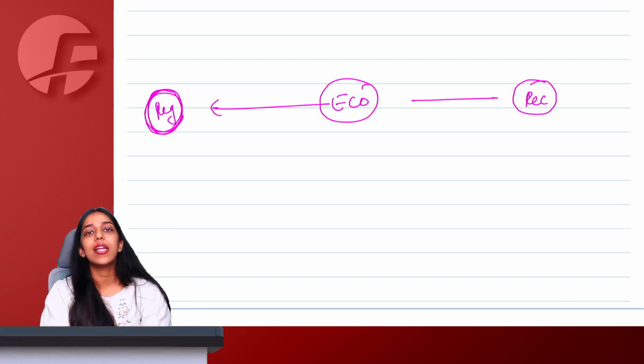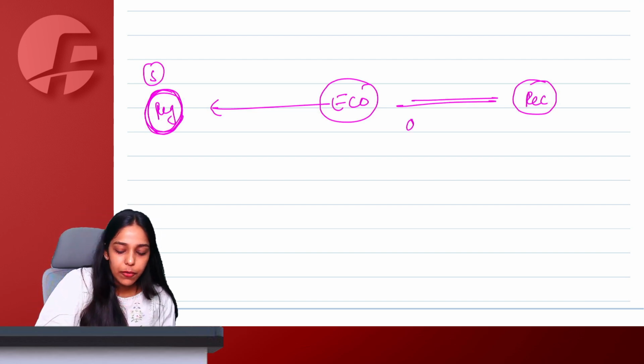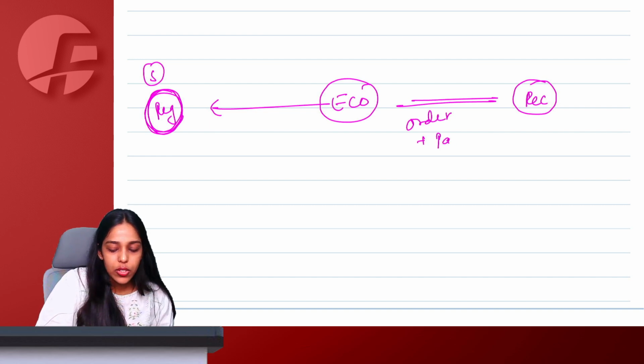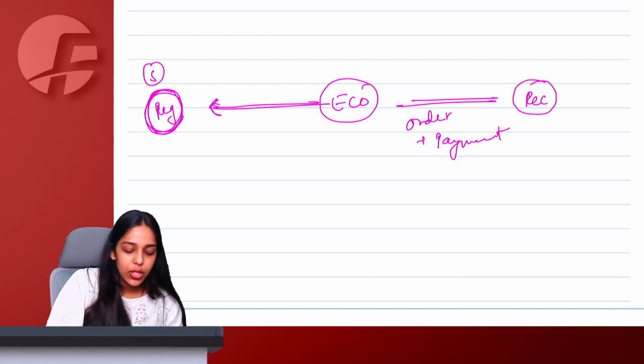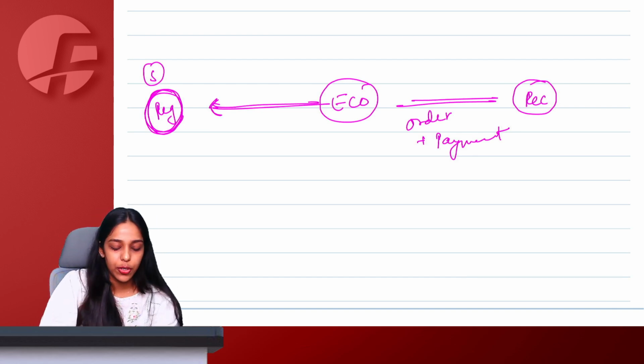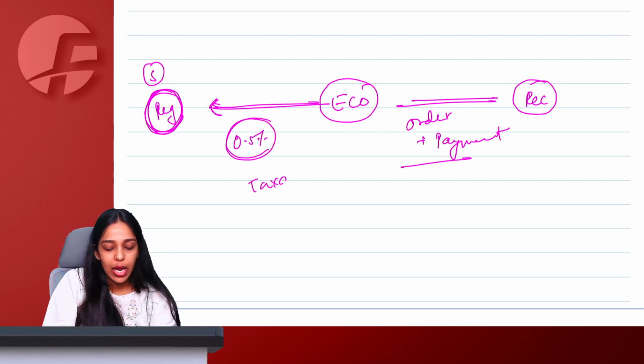So whenever the recipient orders from the original supplier through any e-commerce operator, platform, website, in this case, the recipient forwards the order to ECO, also gives the payment to ECO. So here we say that when the ECO is forwarding the payment, the ECO is going to collect 0.5 percentage TCS, again only and only on the taxable value.